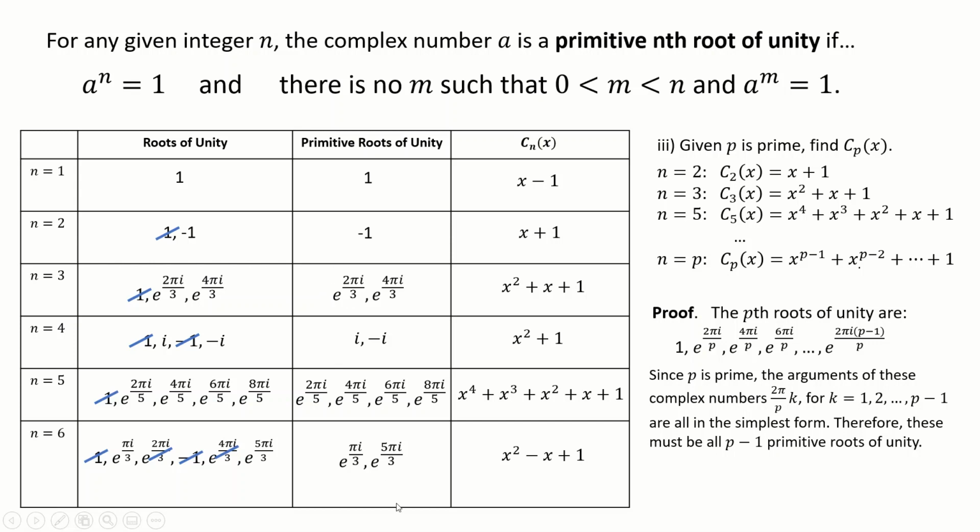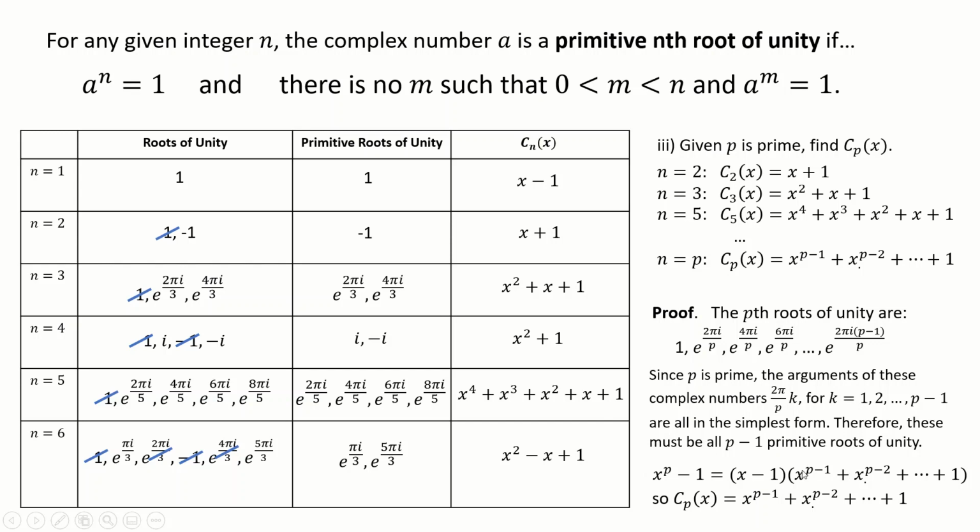For n equals 7, we know that the arguments are all going to be 2 pi over 7, 4 pi over 7, etc., with no repeats before that, given the denominator 7. So I knew that they were all unique roots of unity. Therefore these p minus 1 roots, excluding the 1, are all primitive roots of unity. So getting rid of that x minus 1 factor, I know that Cp of x is that polynomial.